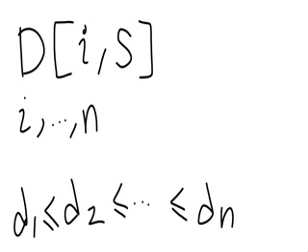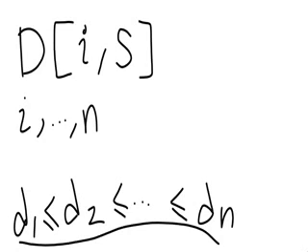So basically D of I and S is going to give me the maximum profit that I will be making if I am to deliver packages I to N, given this ordering here, when I'm starting at time S. So D of I and S is the maximum profit I can make by delivering packages I to N when I'm starting at time S.